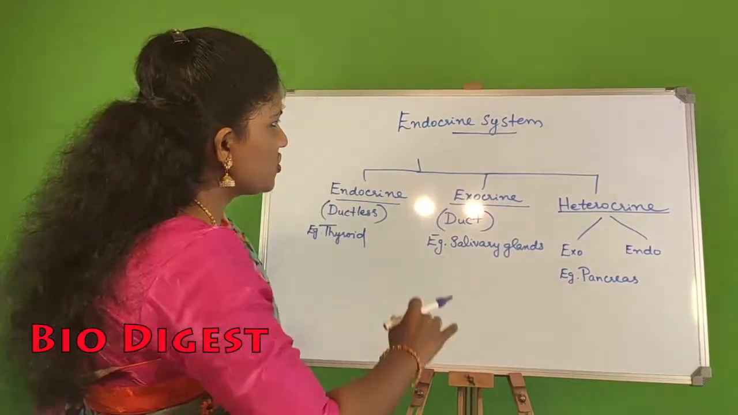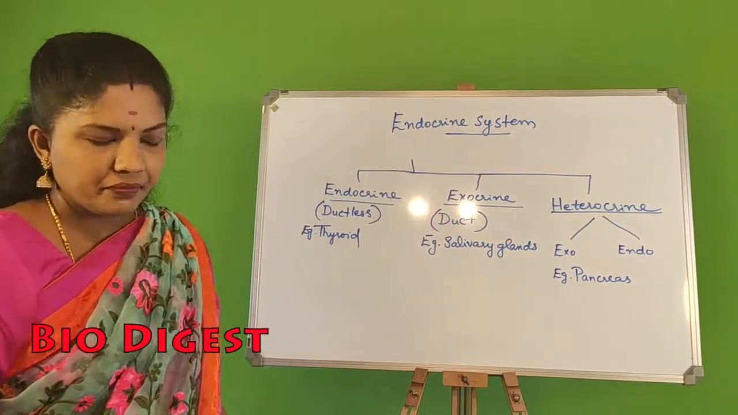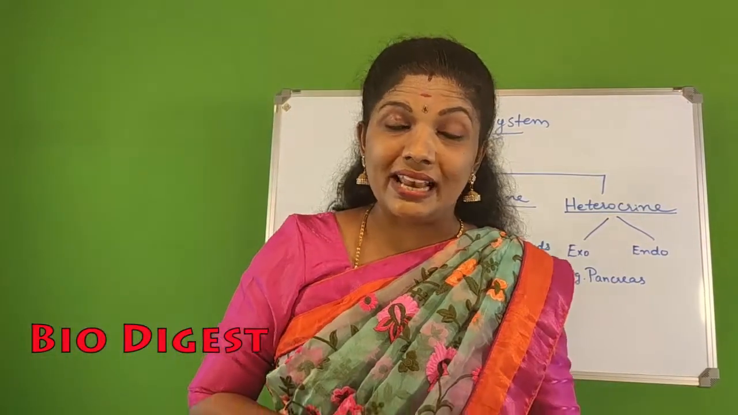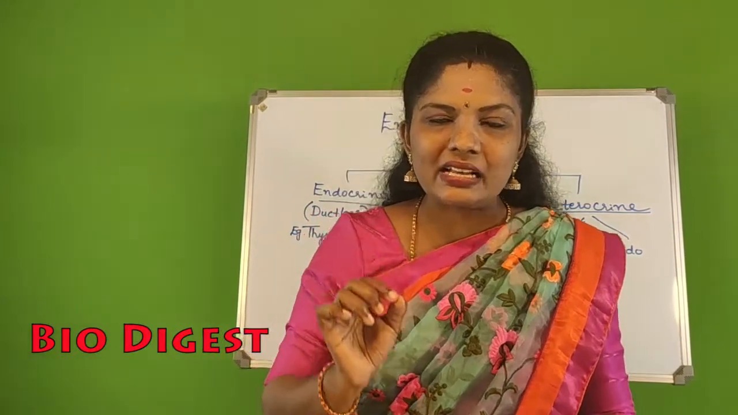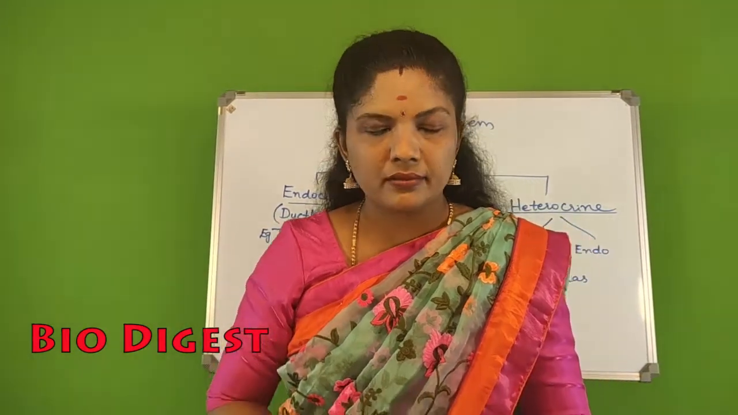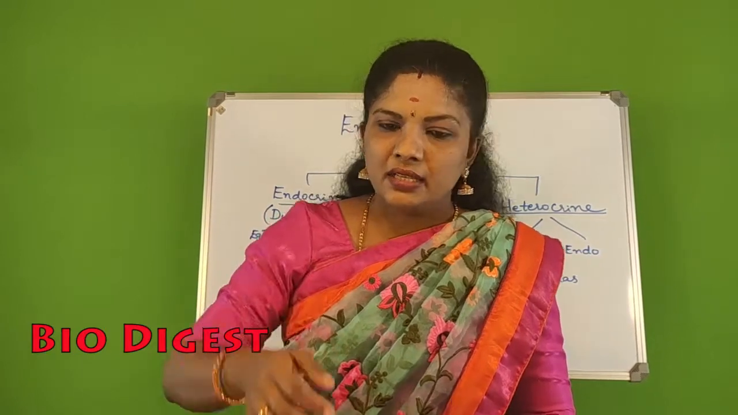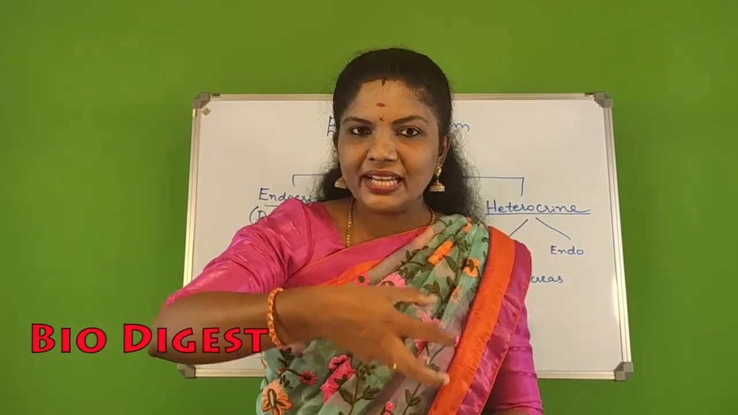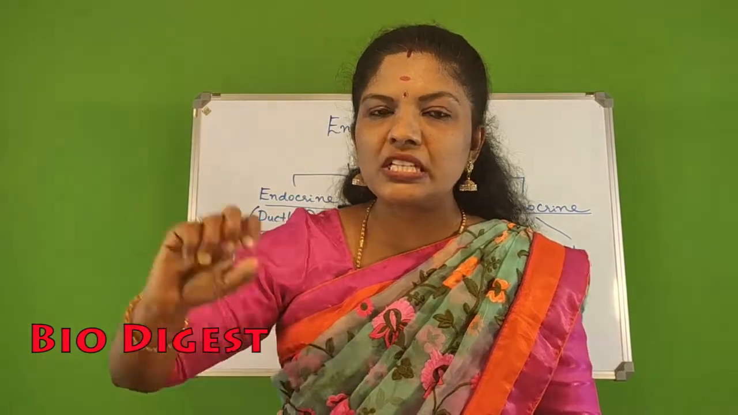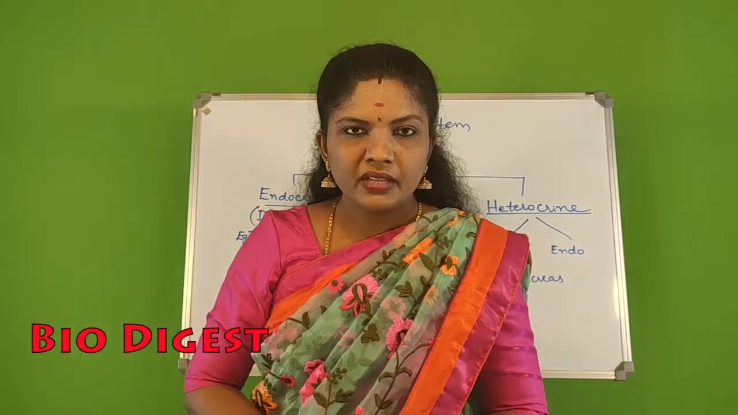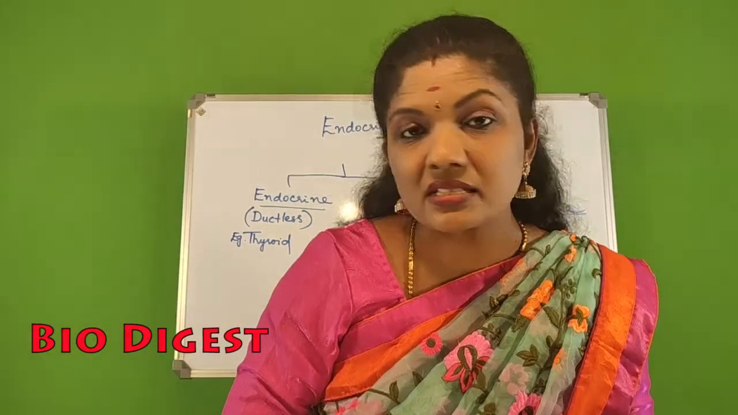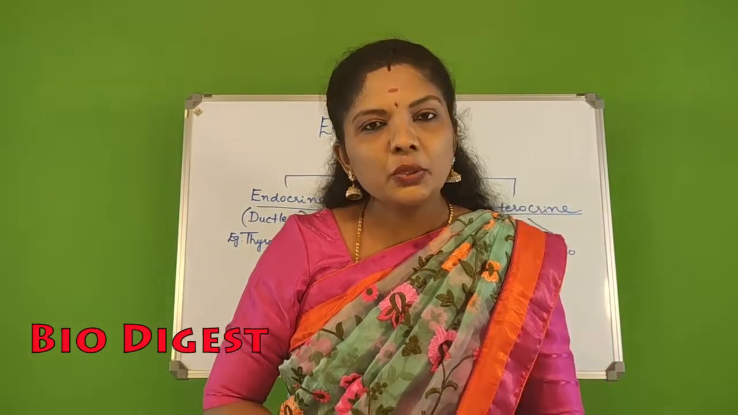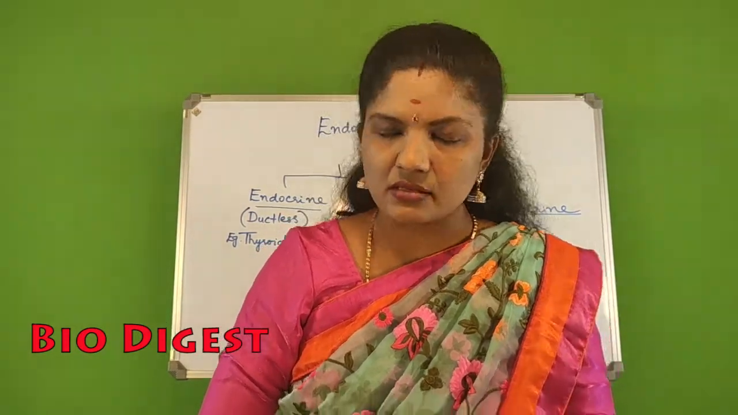So coming to this chapter, endocrine system, we will see what are endocrine glands. Endocrine glands are ductless glands which will be pouring its secretions directly into the blood so that they can reach up to the target organs. So it is the blood that is carrying these secretions to the target organs. That type of glands are what is called as endocrine glands, otherwise called as ductless glands.